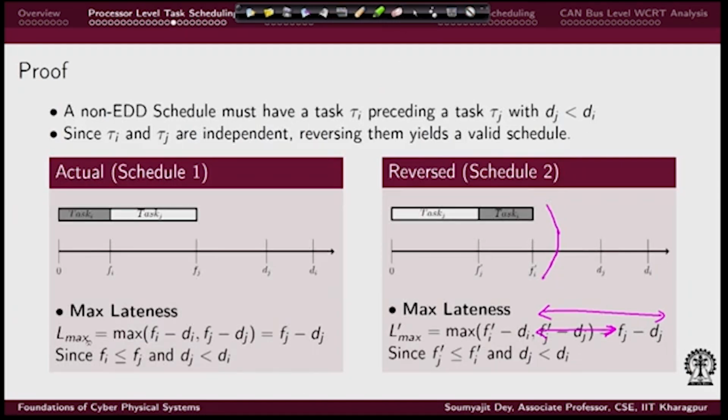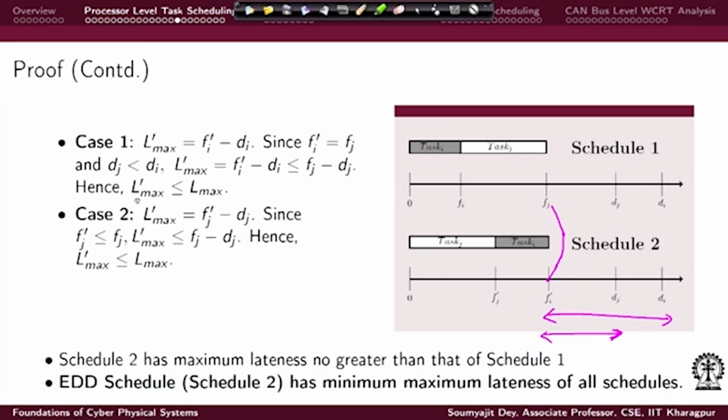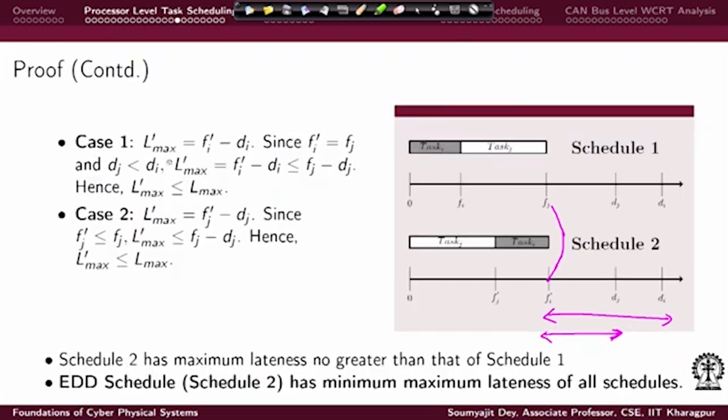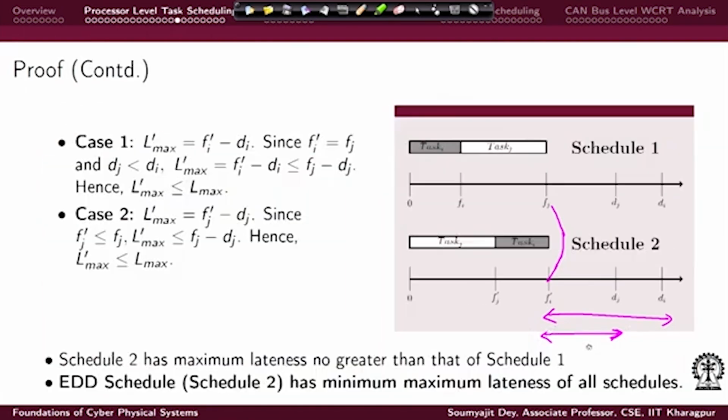That means, for the non-EDD schedule, what is the maximum lateness? So, I can write L prime max is less than or equal to L max. In case the first argument in this maximum lateness is really the max, which is case 1, we have shown the maximum lateness is smaller for the EDD. Now, take the other argument, which is fj prime minus dj.